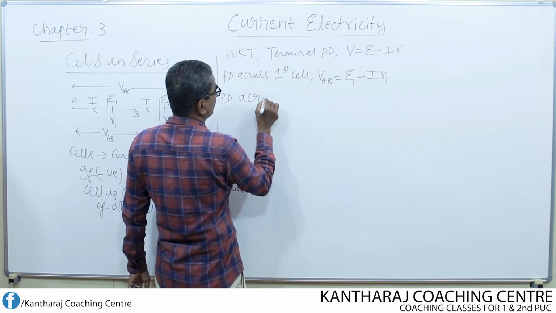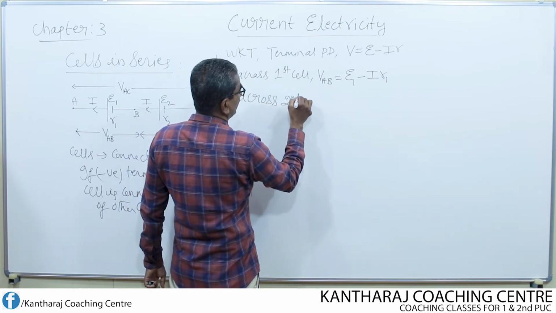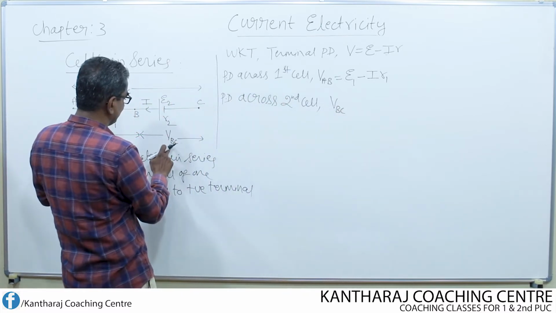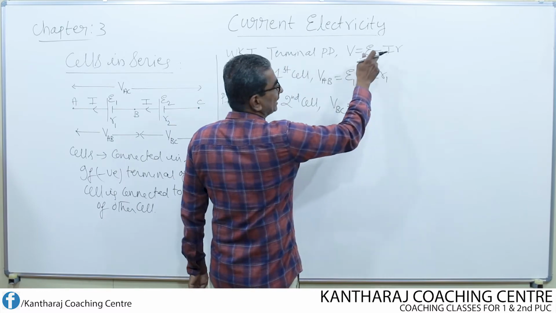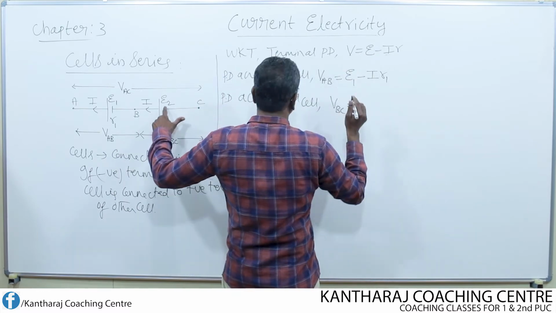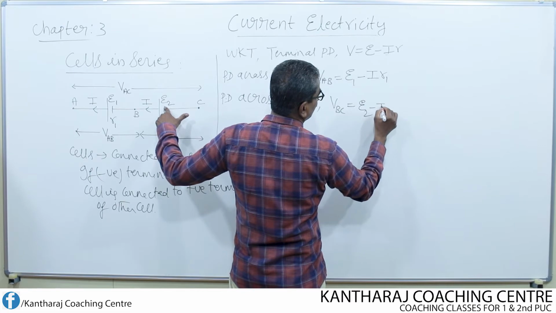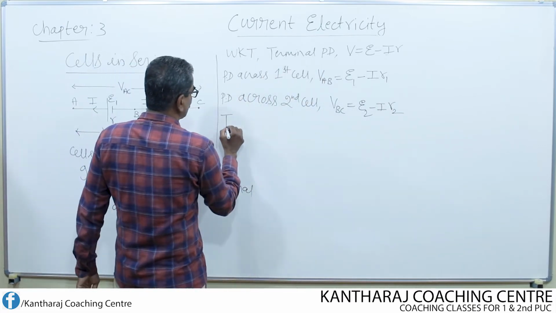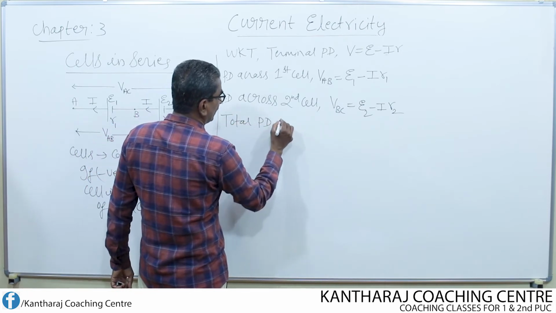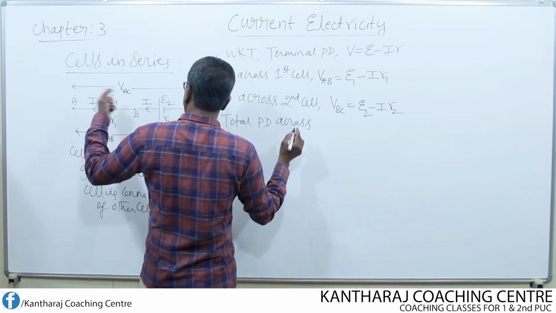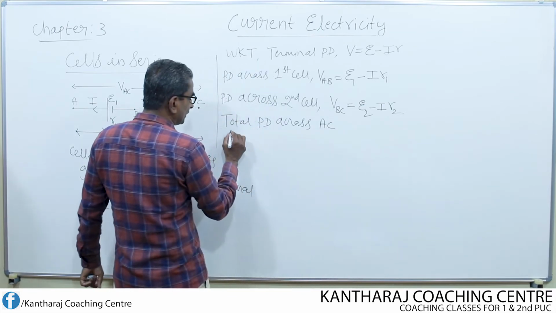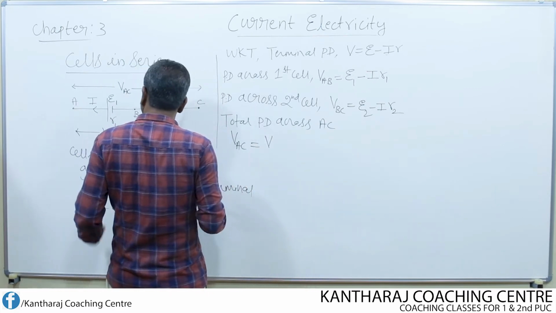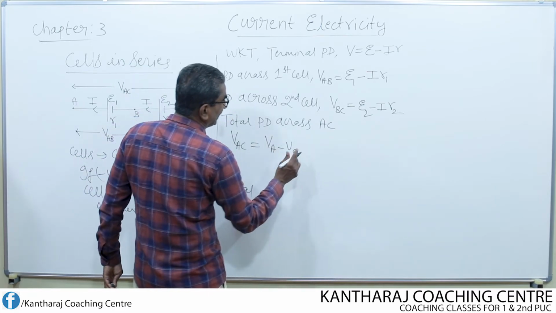Potential difference across the second cell is given by VBC. Look here, VBC is equal to the same equation I use: E, the second cell's EMF, is E2, the current remains the same, whereas its internal resistance is R2. What is the total potential difference across AC? Total potential difference across AC is VAC equal to, look here, VA minus VC.